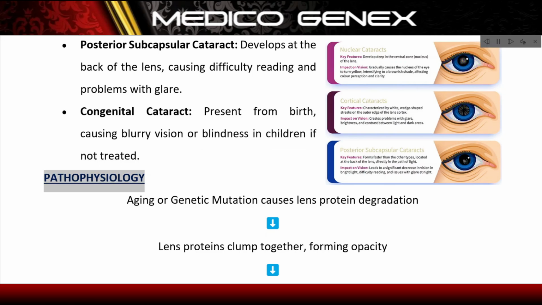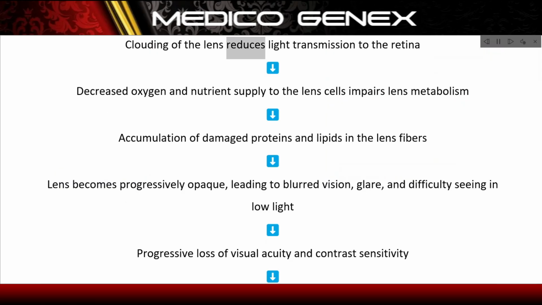Pathophysiology. Aging or genetic mutation causes lens protein degradation. Lens proteins clump together, forming opacity. Clouding of the lens reduces light transmission to the retina. Decreased oxygen and nutrient supply to the lens cells impairs lens metabolism. Accumulation of damaged proteins and lipids in the lens fibers.